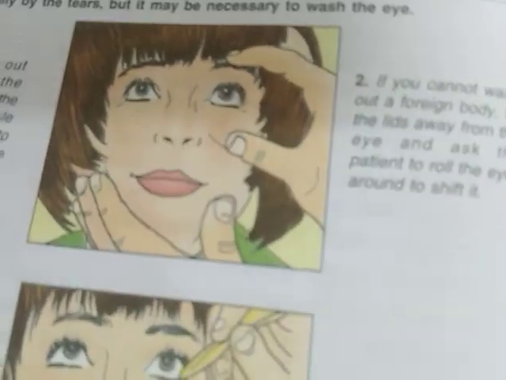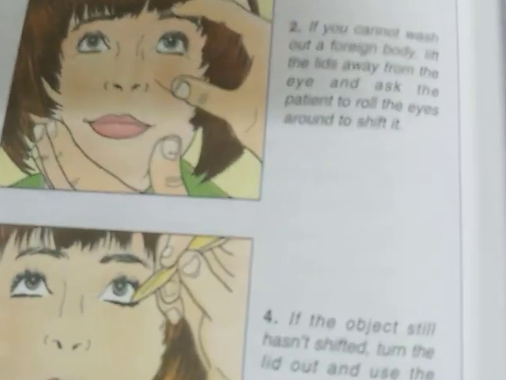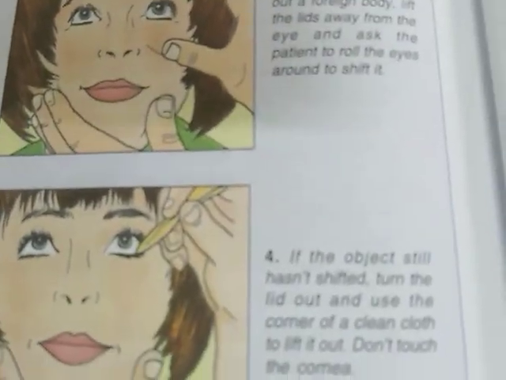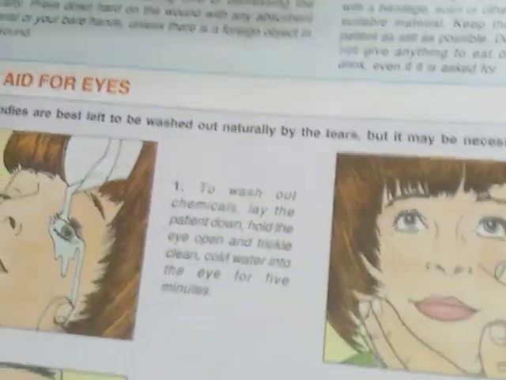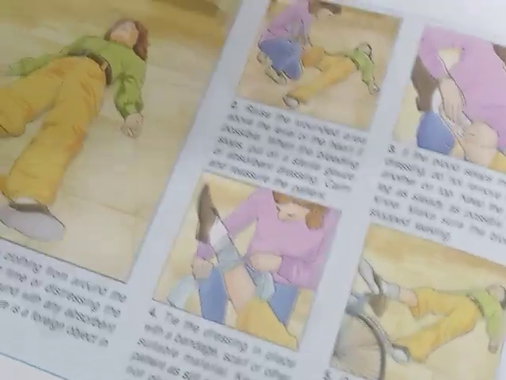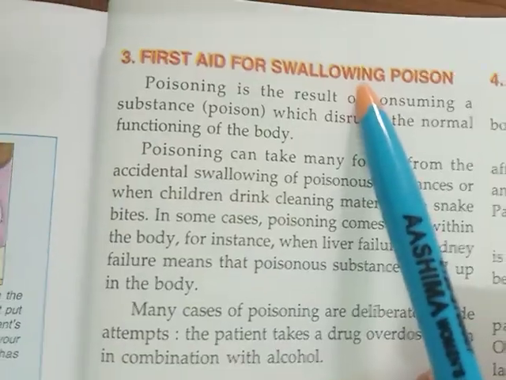And if it is not coming out, immediately take the victim to the hospital. So this first aid you can give to the person for eyes. Now, third one is first aid for swallowing poison.